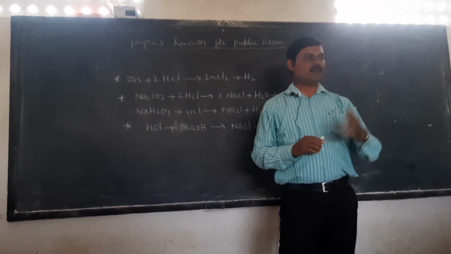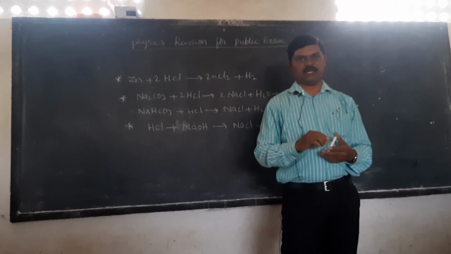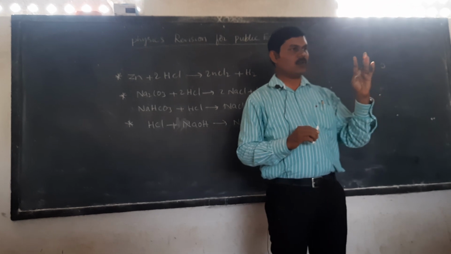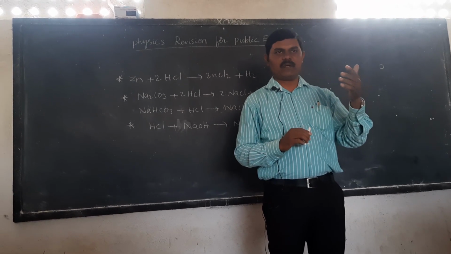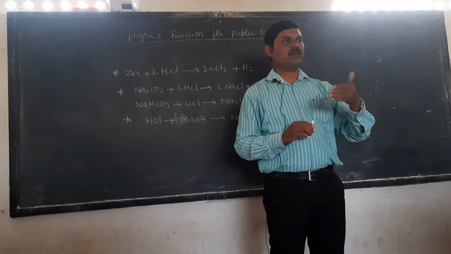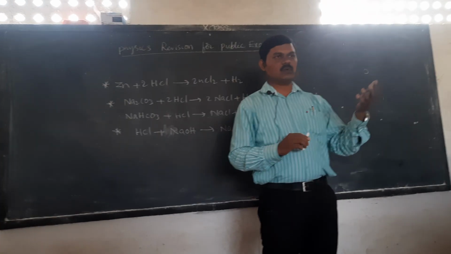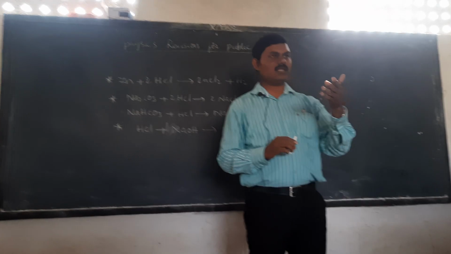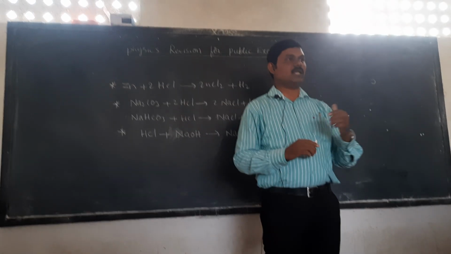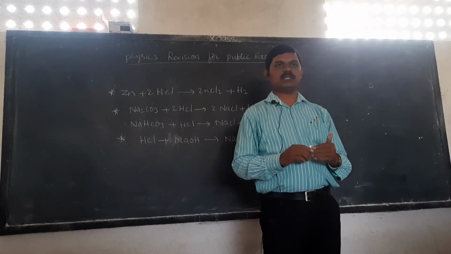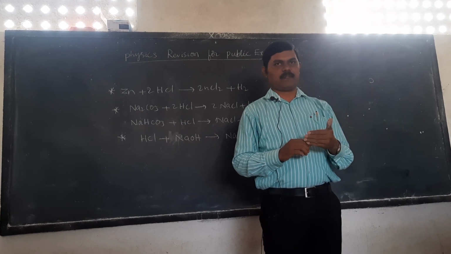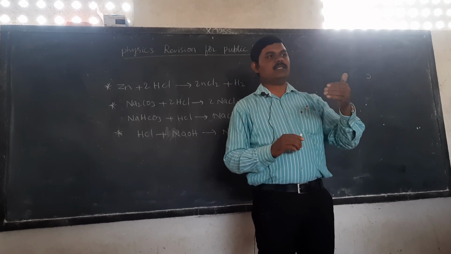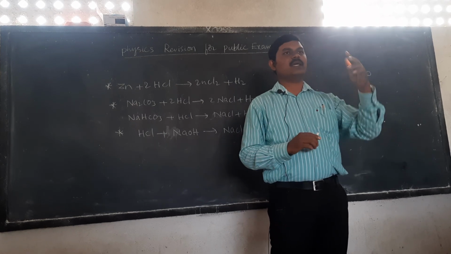Okay, we will go to the fifth lesson. Eye defects are very important: myopia, hypermetropia, presbyopia. Questions can be framed in an indirect way also. Defects will be given and questions will be framed like this: the doctor advised a 2D lens, what is the focal length for that person? Or a person is unable to see nearer distances but can see far distances, what is the defect? Or the person can see very near clearly but cannot see far.